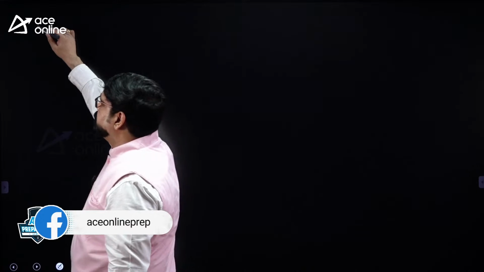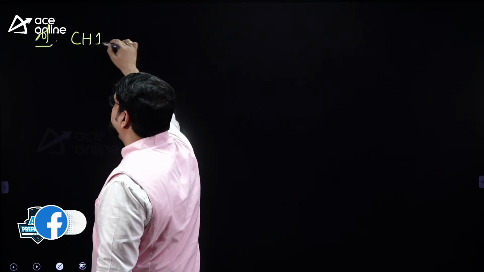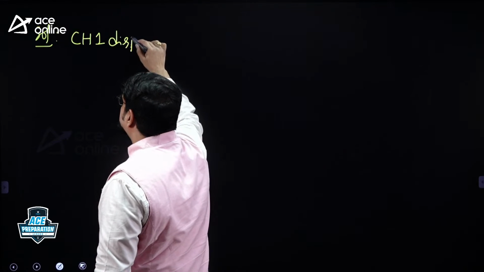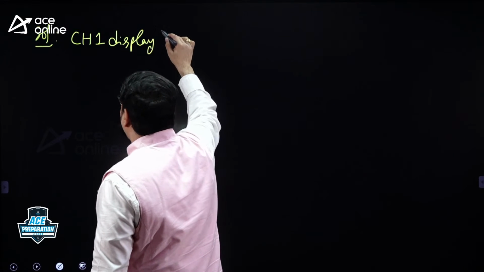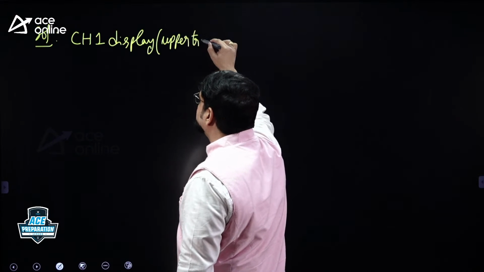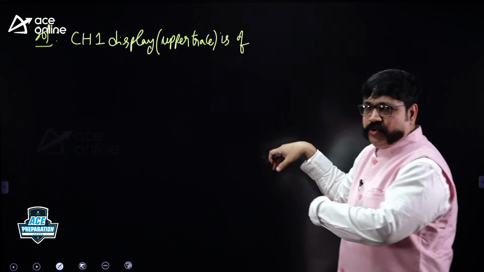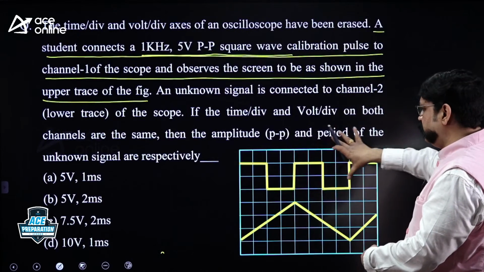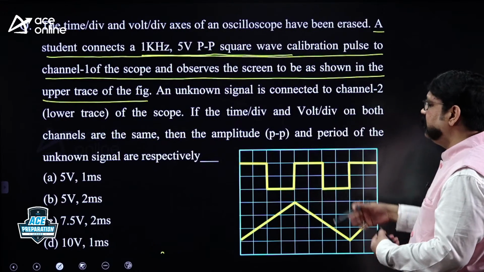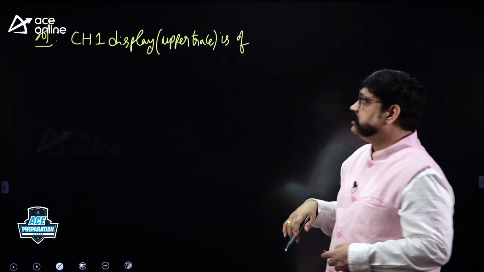So, I will start with the solution. First, I will mention channel 1 display. Channel 1 display is the upper trace, please. There itself you can do calculations and all that. I don't have space here, so separately, for explanation purposes, I am doing it.